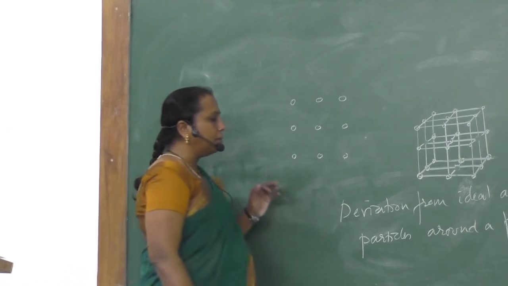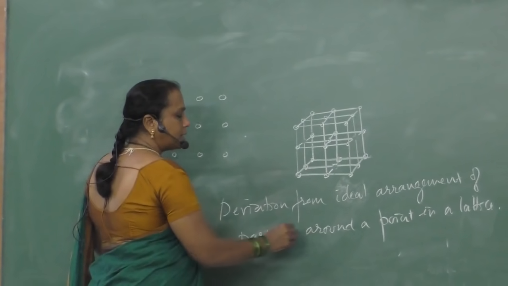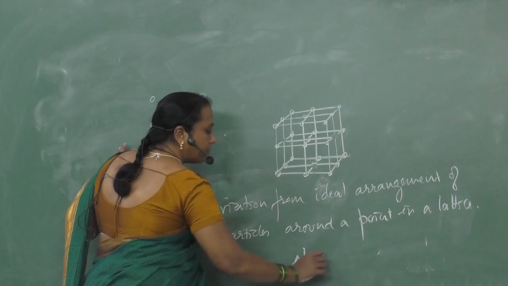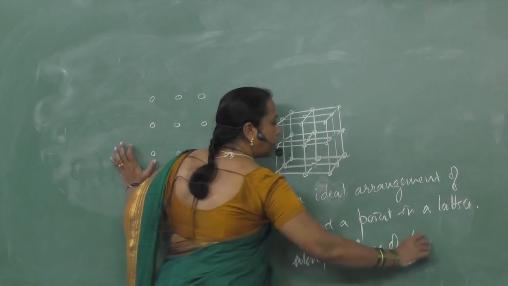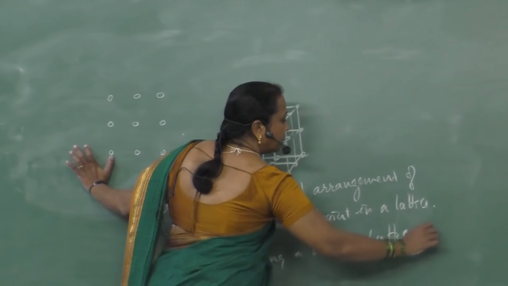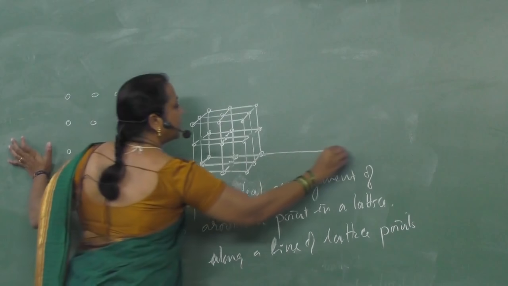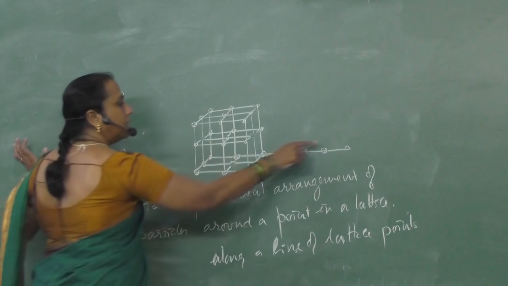A line defect is nothing but a deviation from the ideal arrangement of particles along a complete line of lattice points. So, this is the line that I assume. This is how I am expecting the particles in this particular line.